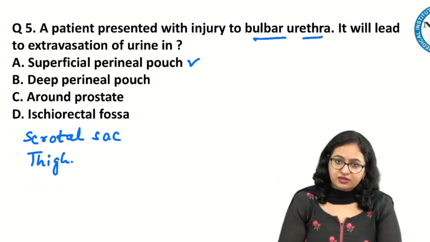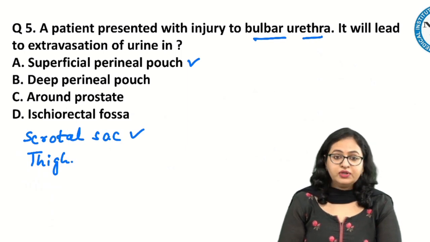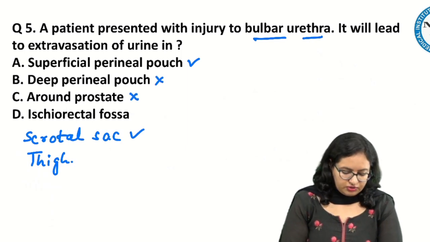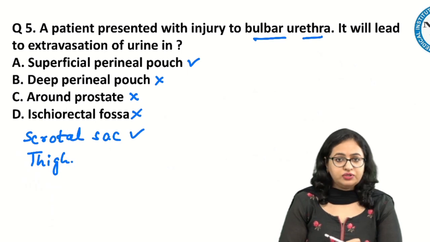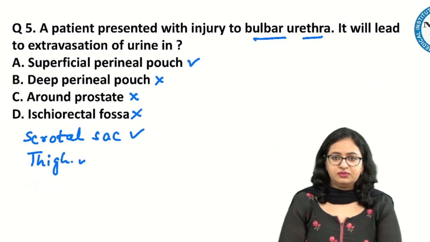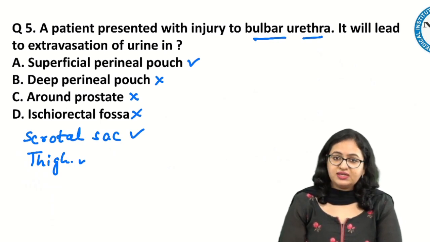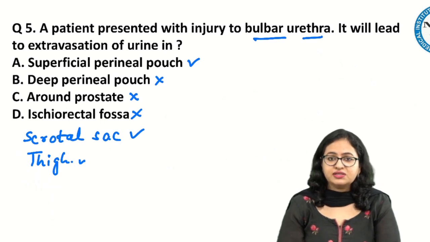The superficial perineal pouch, the urine can go over here. Scrotal sac, yes, it can go over here. It will not go to the deep perineal, it will not go around the prostate, it will not go around the ischiorectal fossa. It can go to some extent to some part of the thigh, okay. Though we will not consider it, but it can go. But we say that a very small portion goes to the thigh, so we are excluding the thigh.